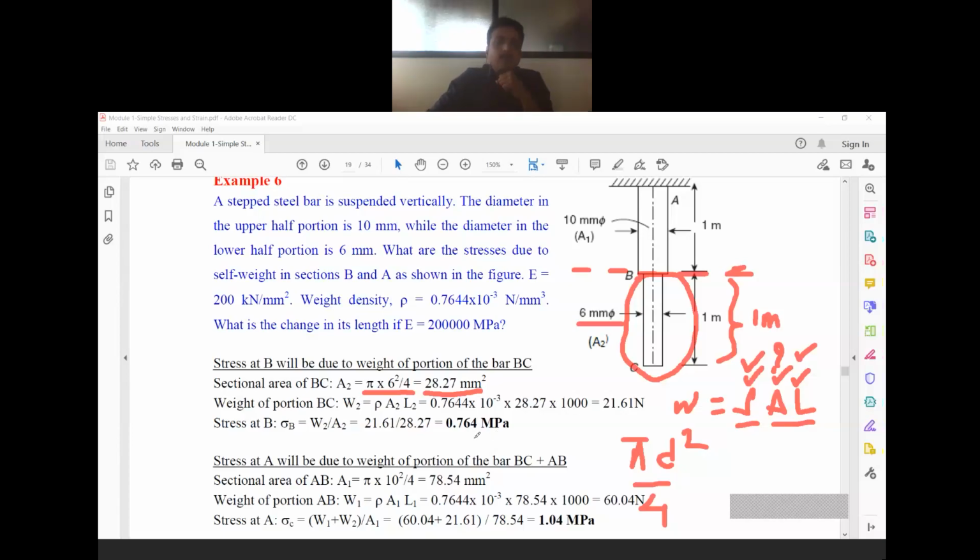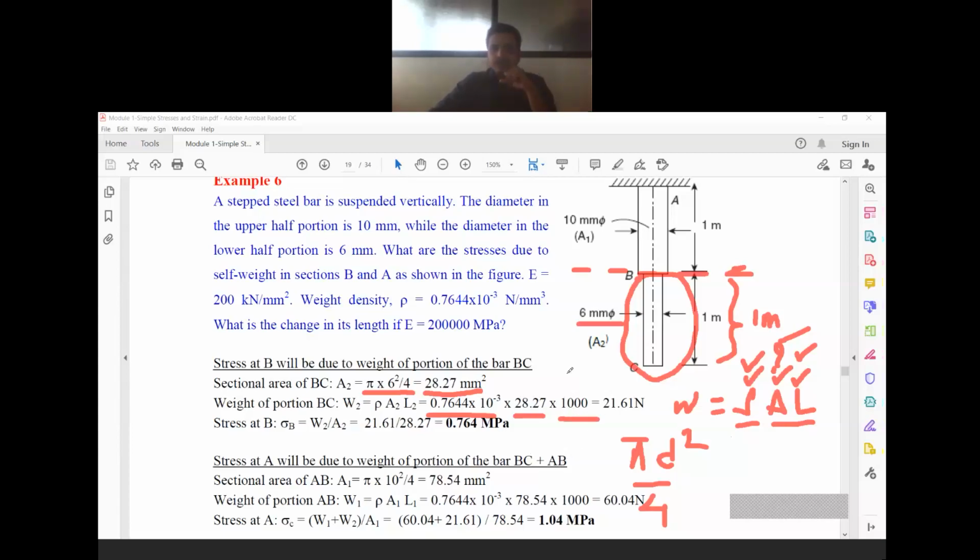Now you will be able to calculate the weight of the portion BC. Now we have the area, so we can calculate the weight. Density is given in the question as 0.7644 into 10 power minus 3, multiplied by area of the section 28.28, multiplied by length. Length is given as 1 meter, so we shall substitute that value in mm.